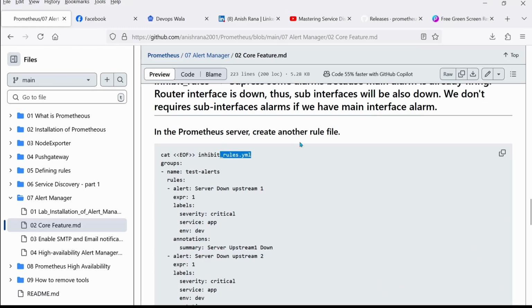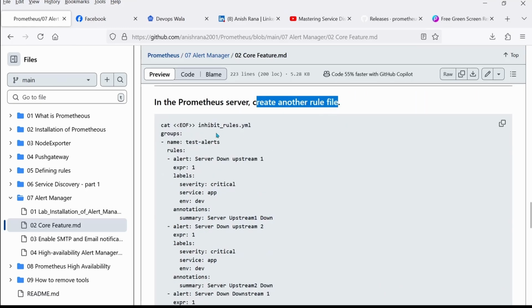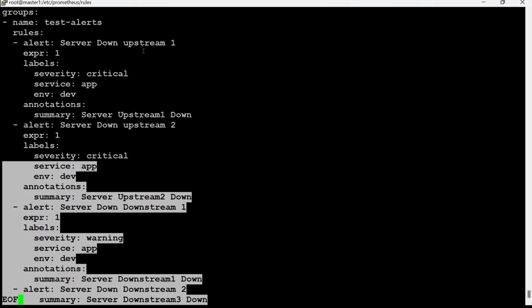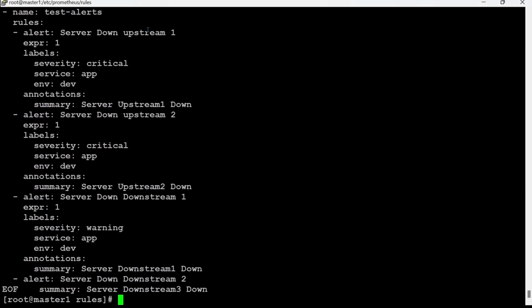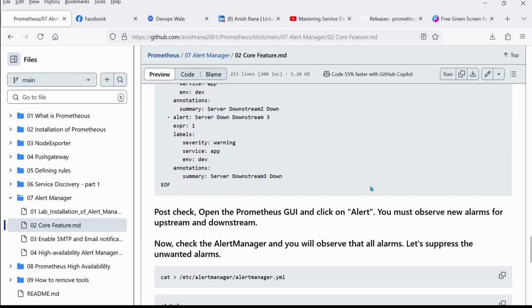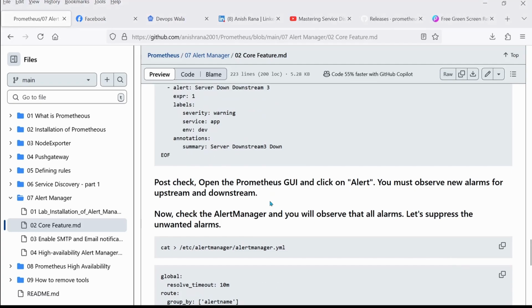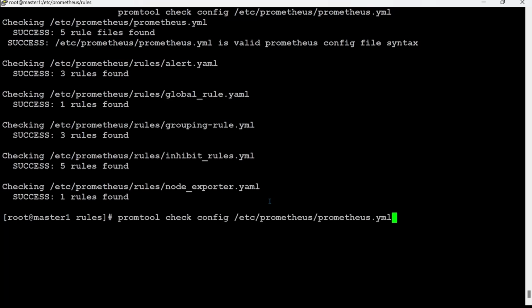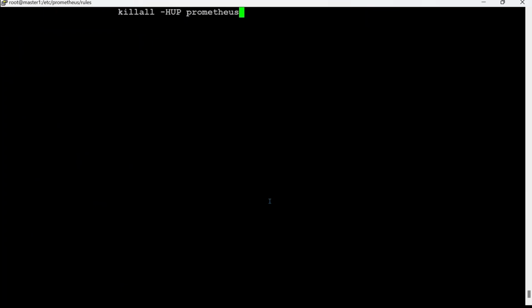So in the Prometheus server, we need to create one new file which has 3 alert rules. Okay, all are alert rules. Let me copy this file and paste it over here. This is my Prometheus server. Further, we need to restart the service, not restart, but we need to kill the process. Check the config, everything is good. Now after that we can kill the process of the Prometheus server.